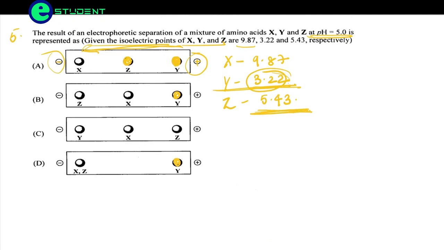So it is evident from this that A is the correct option. And the highest value is X at 9.87, which is going to stop at the farthest distance. So A is the correct option.